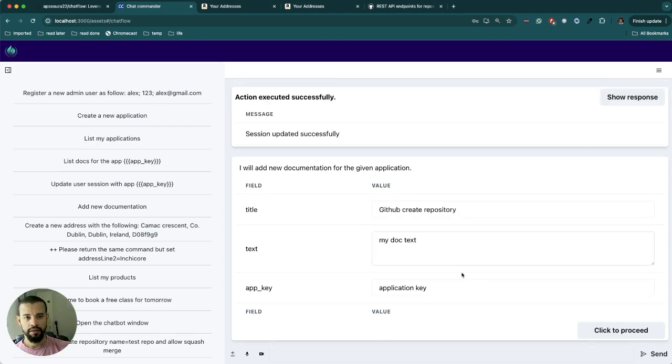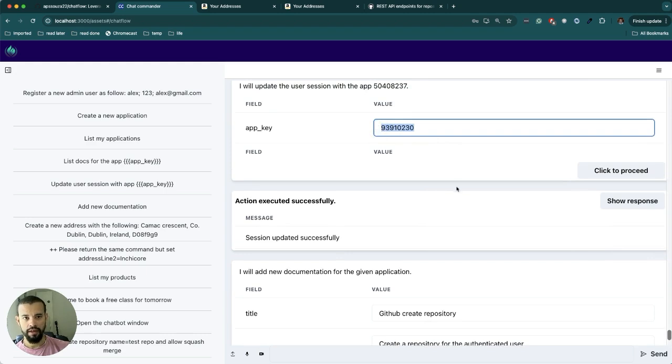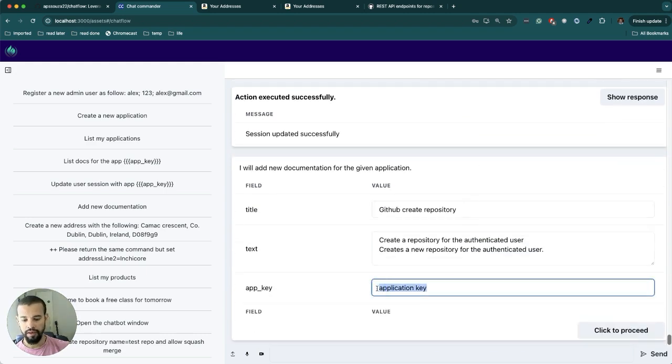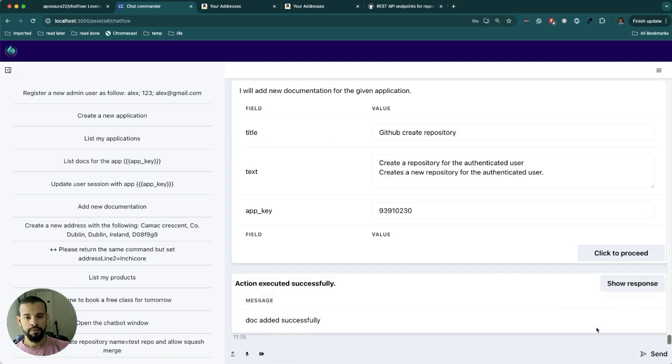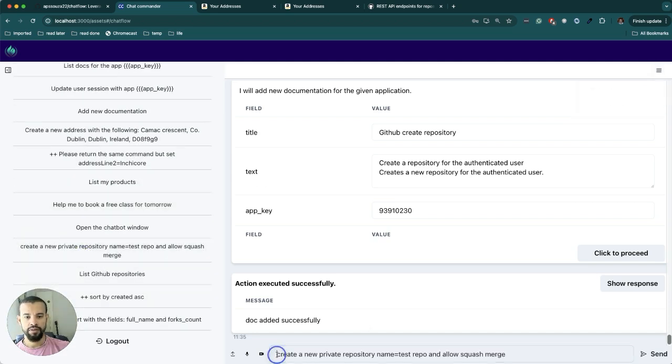Then the GitHub REST API documentation, pasted here, but I will add something extra. This helps our system understand that it's an action required and to provide forms. Okay, the doc was added. Next, let's try again: help me to create a new private repository, name test repo, and allow squash.